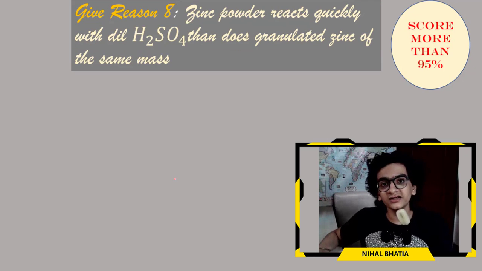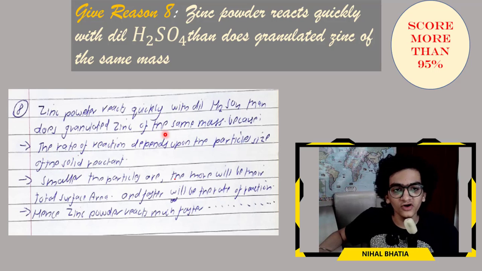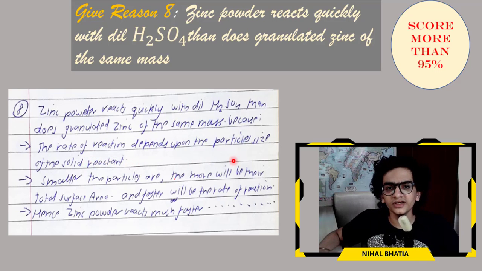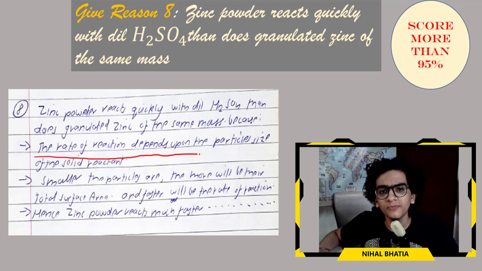Give reason 8. Zinc powder reacts quickly with dilute H2SO4 than granulated zinc of the same mass. The laser is doing some work for us, it's reading out. Zinc powder reacts quickly with dilute H2SO4 because the rate of reaction depends upon the particle size of the solid reactant.